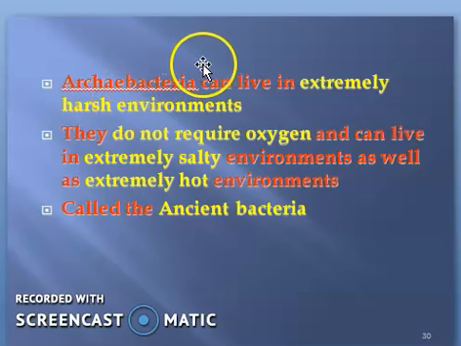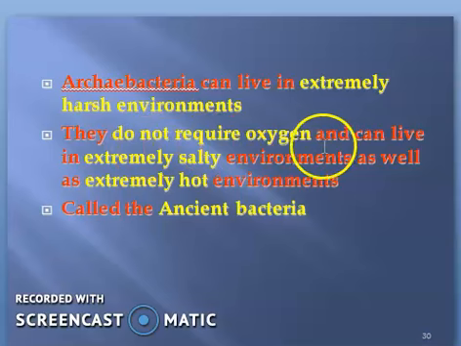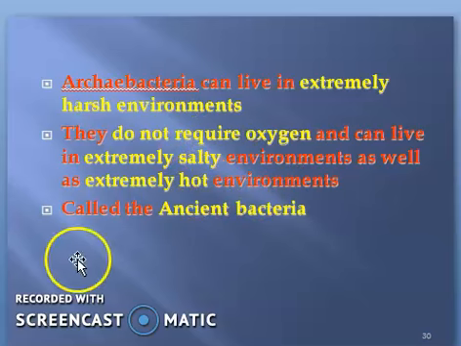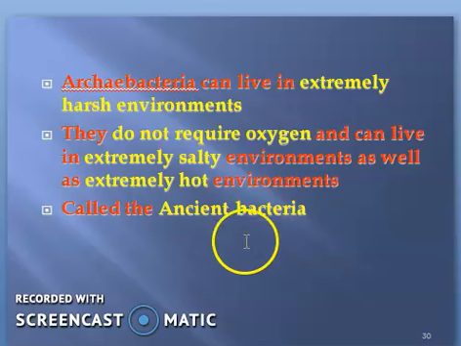Okay. Now, archibacteria can live in extremely harsh environments, and they do not require oxygen and can live in extremely salty environments as well as extremely hot environments. As they exist in salty and hot environments, other organisms cannot live in such conditions. That's why these are different from the other microorganisms. So the archibacteria are also called ancient bacteria.